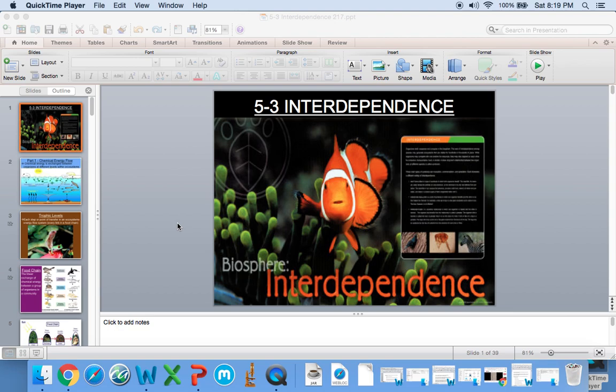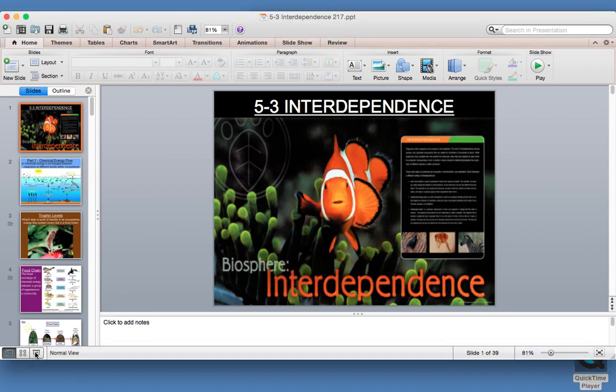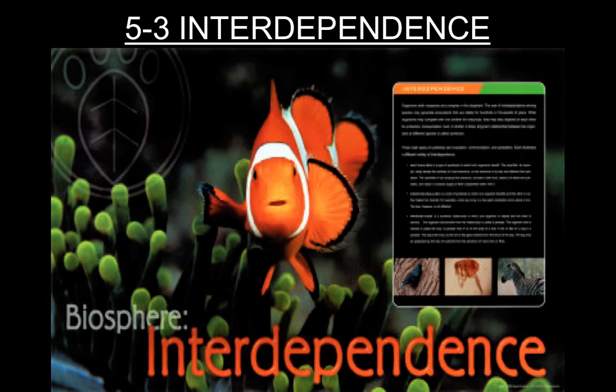Okay, here we go into 5-3, which is interdependence, how living things depend upon each other to survive. And I address that as an important vocabulary word at the start of 5-1. So we're going to get into a lot of really interesting stuff here. So here we have our clownfish, which has an interdependency with the sea anemone, which I explained before.